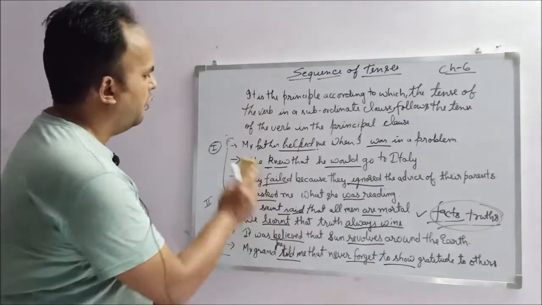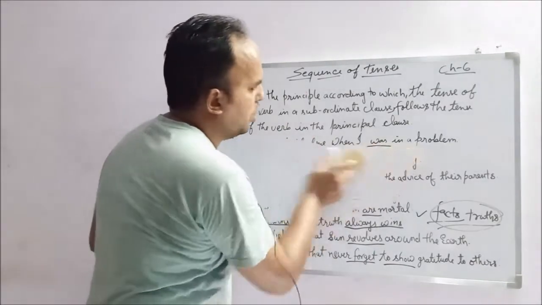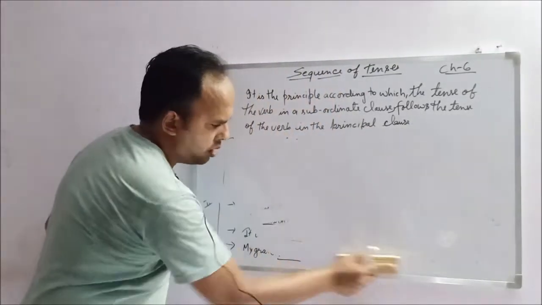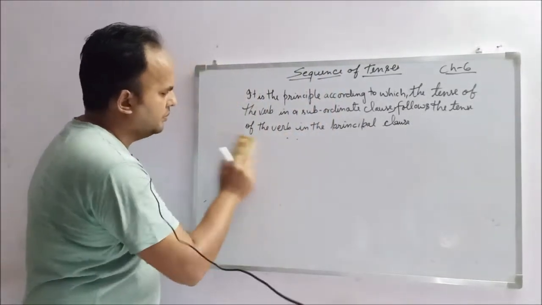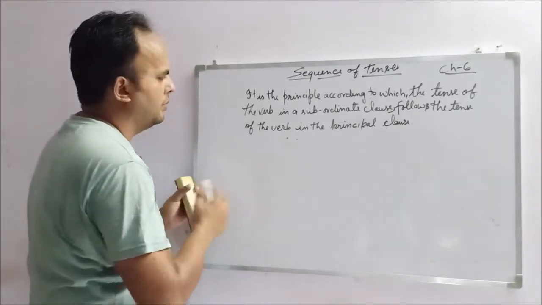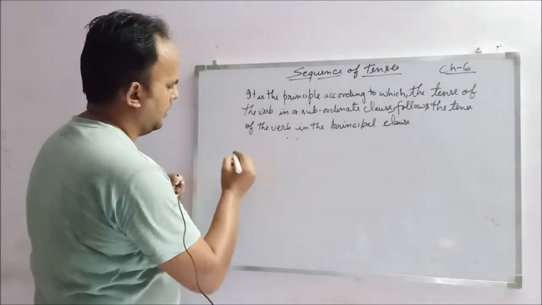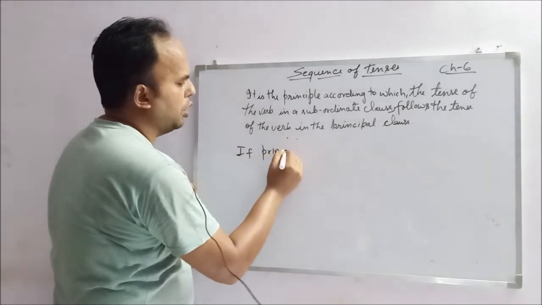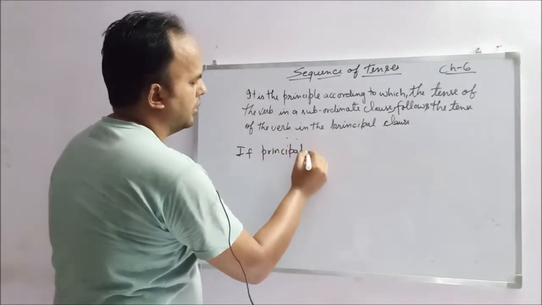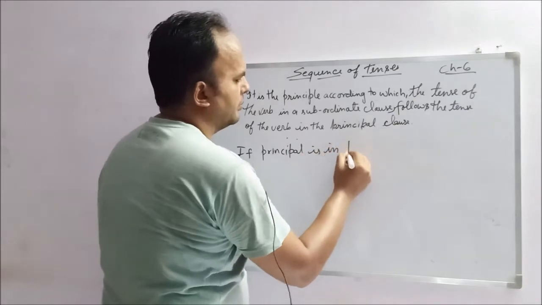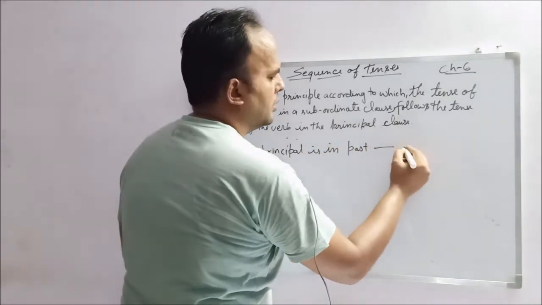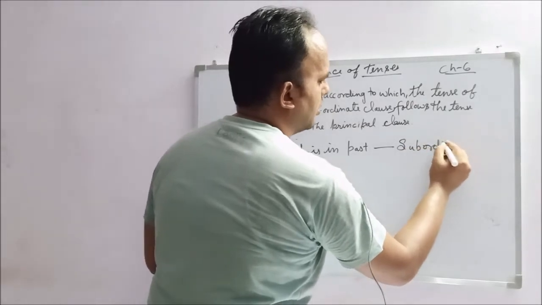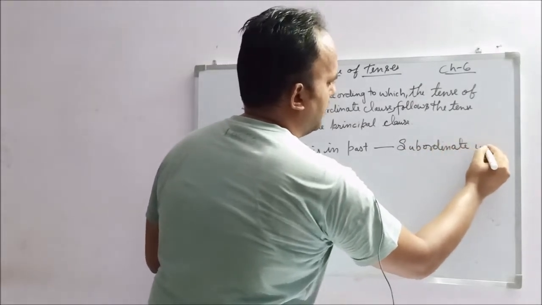It means we have two rules in the basic forms. Rule number one, what we have studied: if the principal clause is in past, then the subordinate clause will be in past.